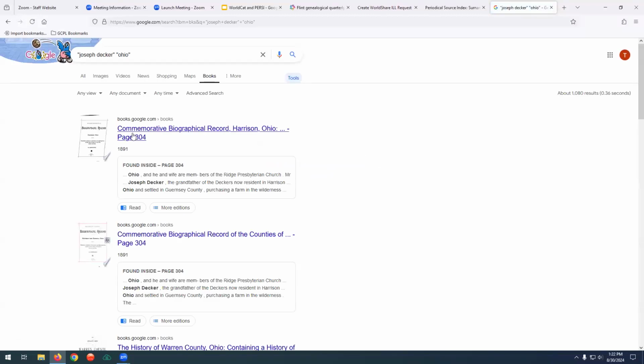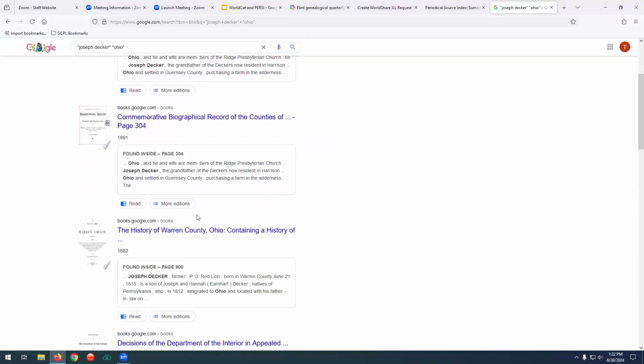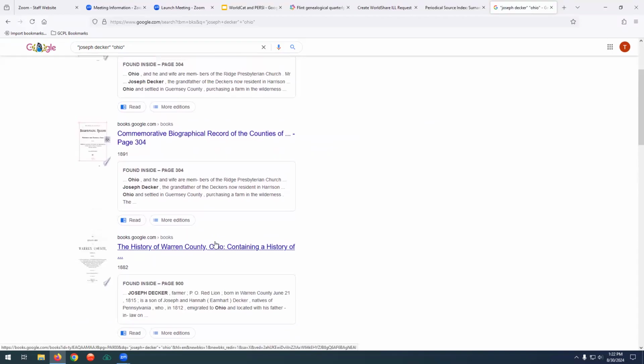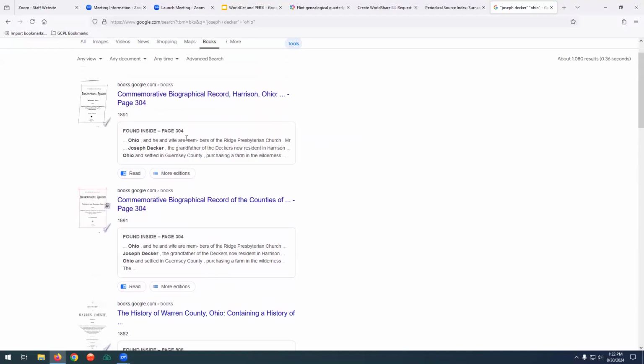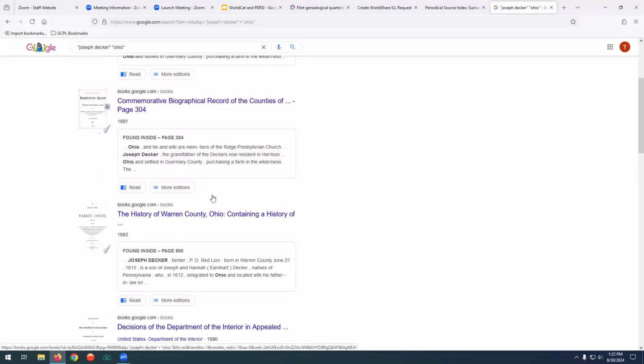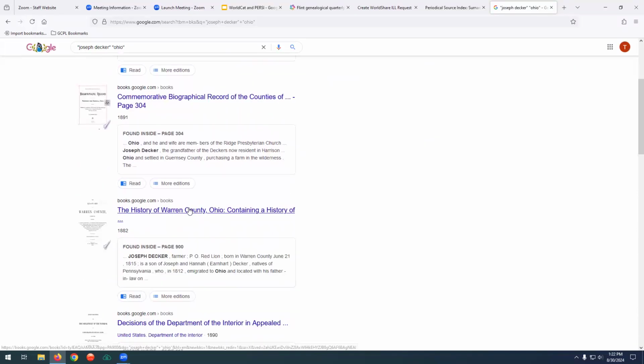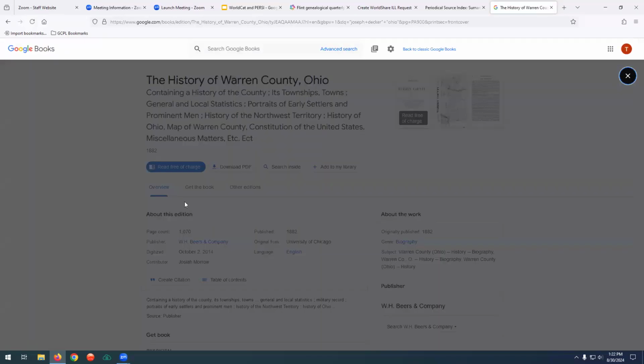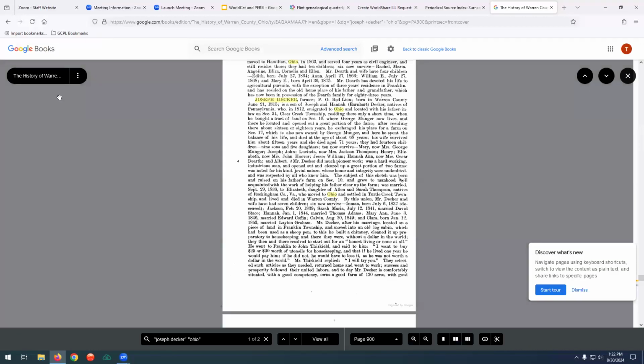Next comes up with all of these results and all that. It has the titles of the books, where it's found in the book. It's great. So some of these you can actually, like this one here, it brings it up, the history of Warren County. Let me close this real quick. You can read it, you can download it.